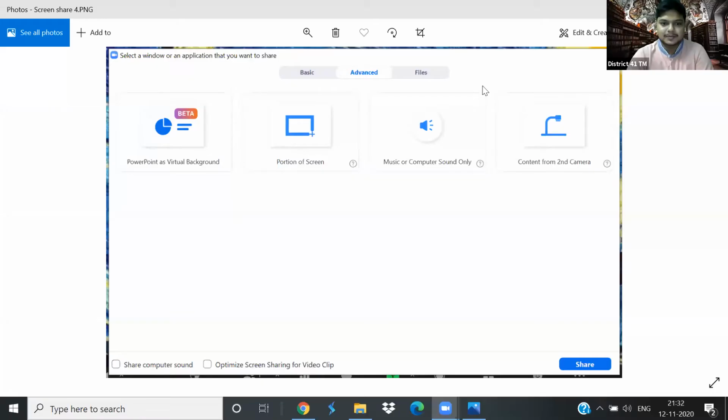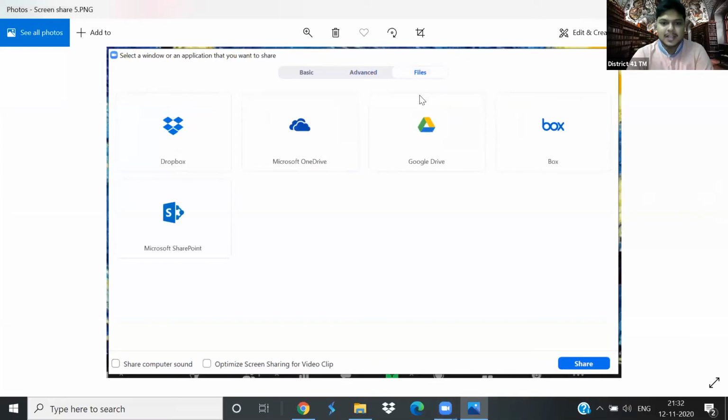So now do you understand how we can leverage these particular tools to do so many nifty things? Now let's move ahead with a couple of other features. The files option, you can actually share files from the cloud. So this is pretty self-explanatory.